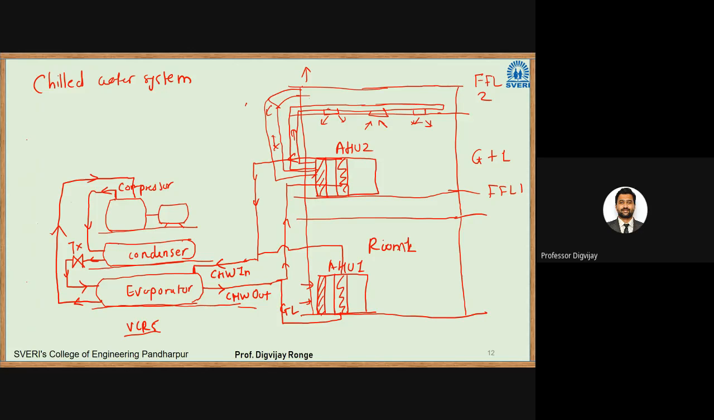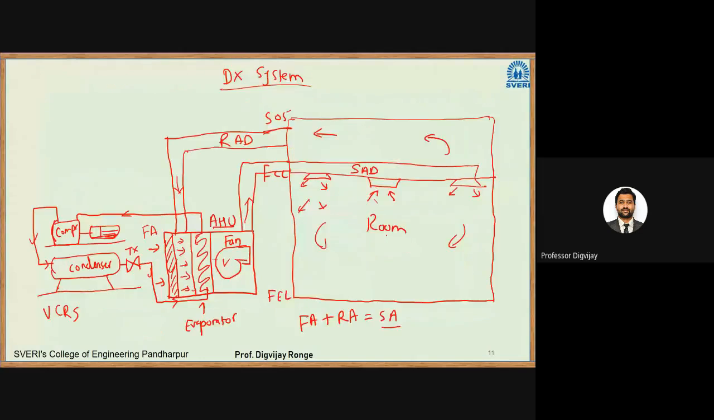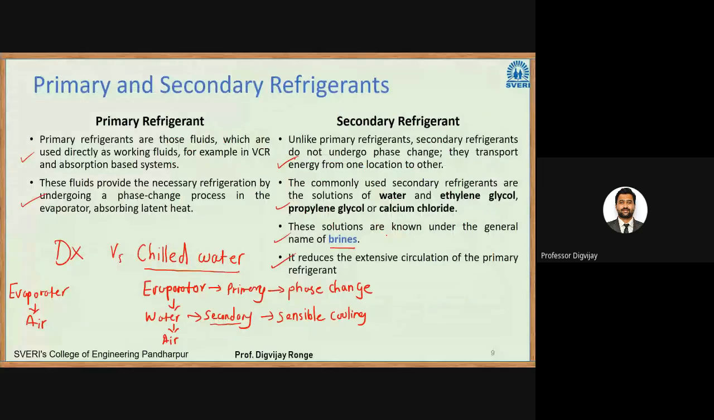Okay, so I hope you understood the concept of primary and secondary. Primary is our refrigerant, that is maybe R12, R22. Secondary is our water. Specifically, it is called brine because it is a mixture of ethylene glycol or propylene glycol. Okay, so this was our primary and secondary refrigerants. In the next lecture, we'll see what the properties of refrigerants are, how they are classified, and how they are numbered.